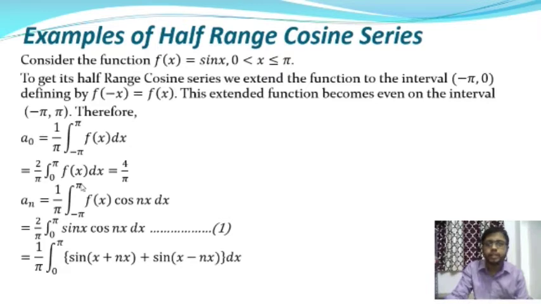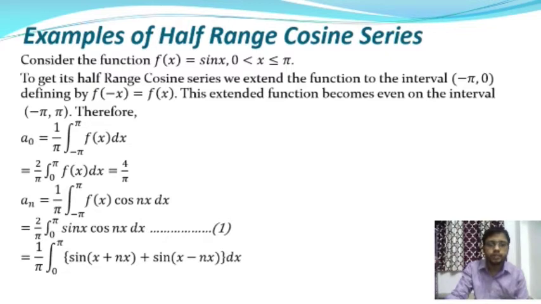The function f(x) is an even function, and cos nx is an even function, and by the property of even functions, the product of two even functions is an even function. Therefore this integration will reduce to 2 by pi integration over 0 to pi of sine x cos nx dx.